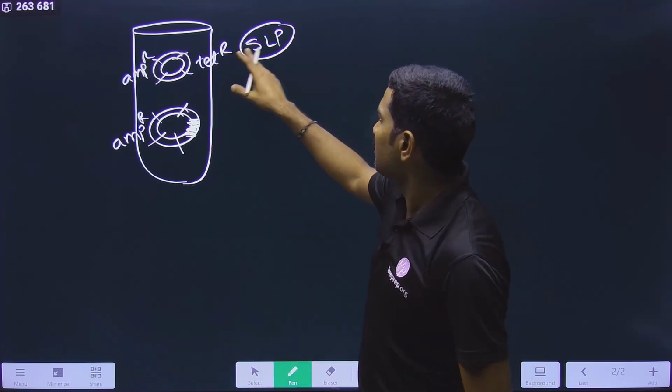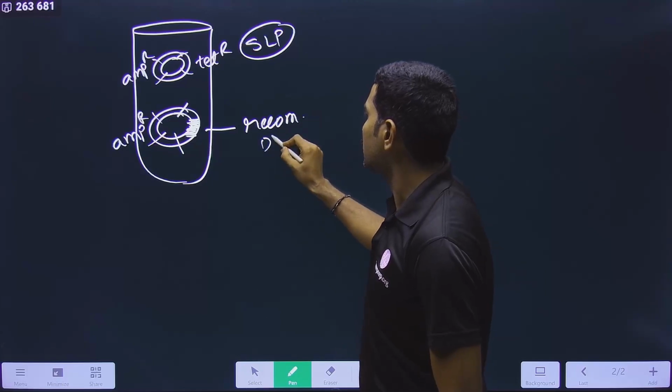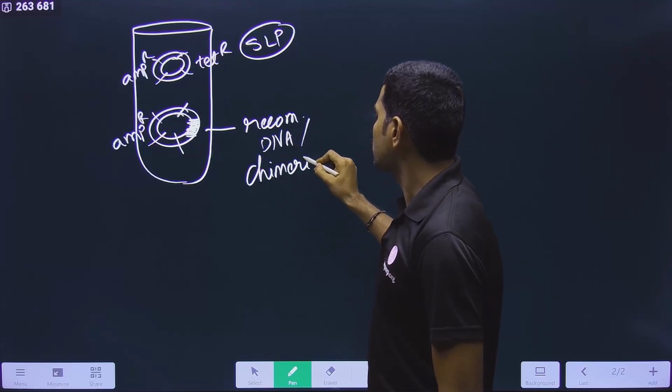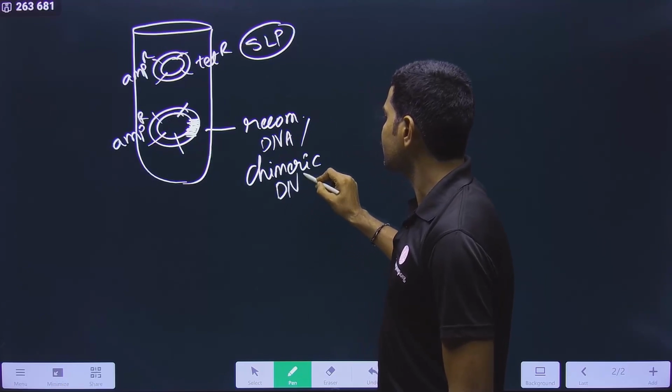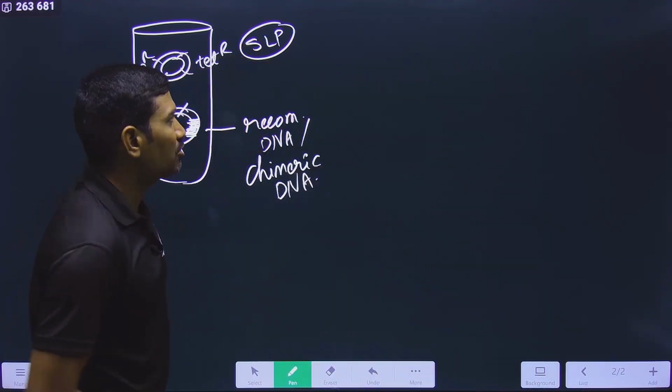So in this way, this is the self-ligated plasmid, and this is the recombinant DNA, and it is also called a chimeric DNA. Understood or not? This is the recombinant DNA. In this way, we made the recombinant DNA.